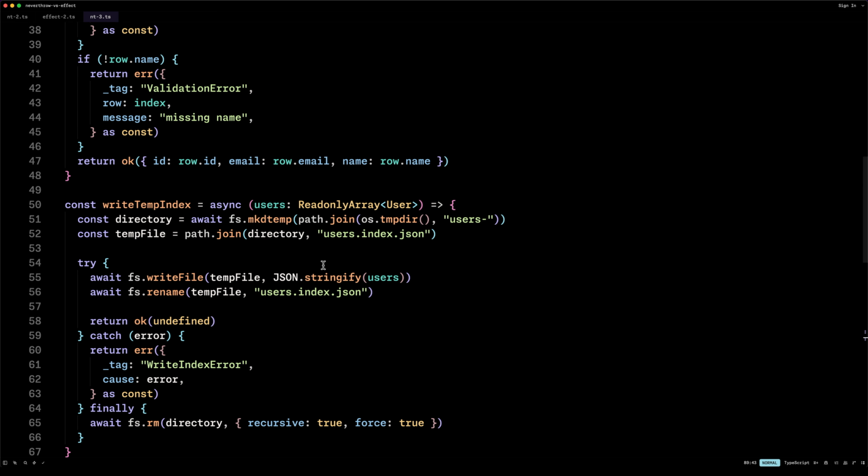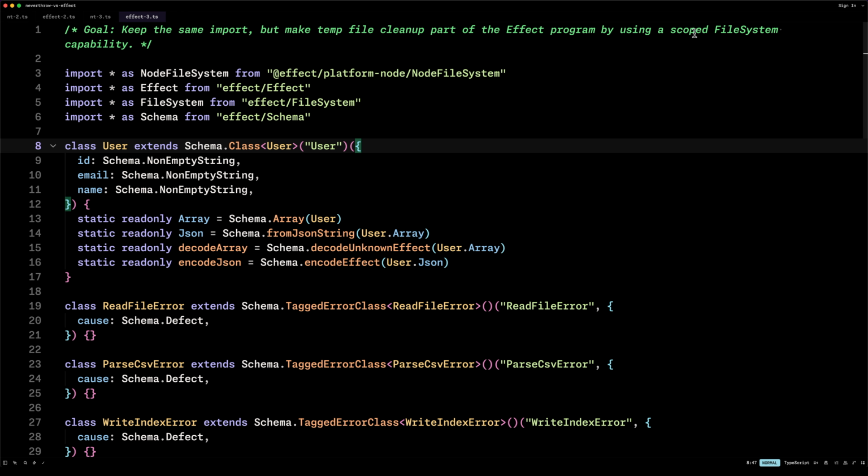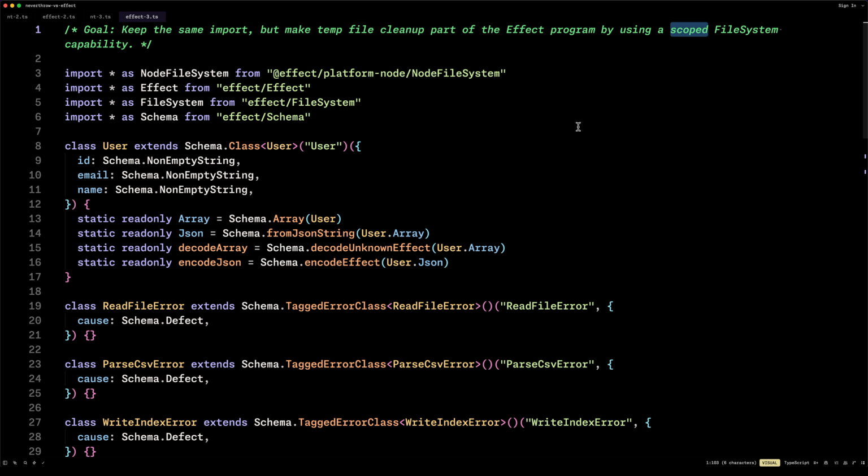How does that look like in Effect? Well, for that we can use scopes. So in Effect, a scope is just for managing resources. So a computation can require a scope, and so you can attach finalizers to that scope. And once the scope closes, it will run those finalizers.